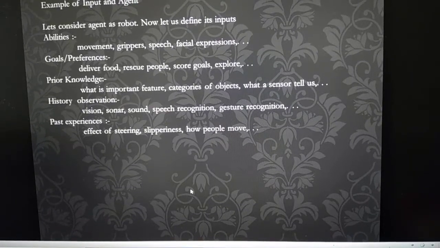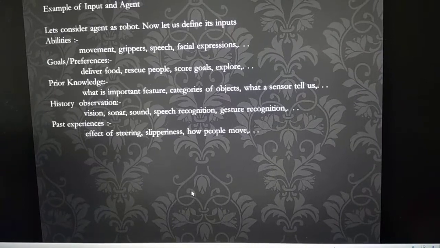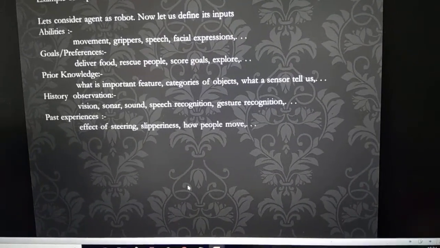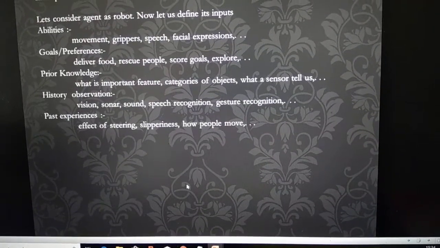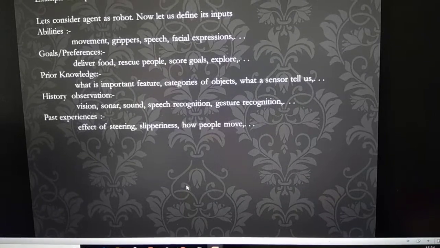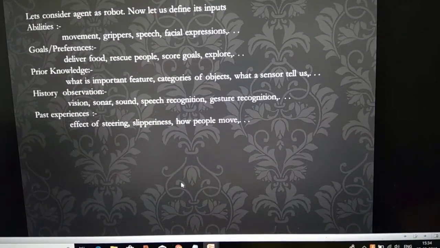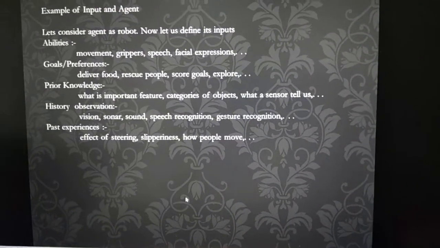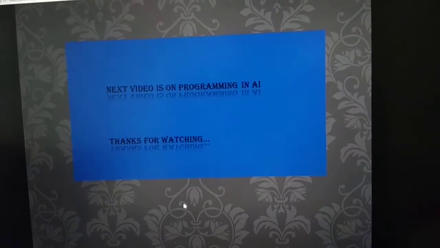Prior knowledge will be the category of the object, or what the sensor says, and everything. And history will be like sound, speech recognition, etc. Like past experiences, it knows how people will move or how slippery things are, everything, right? This is with respect to the agent. This is all we should know about intelligence and agent.